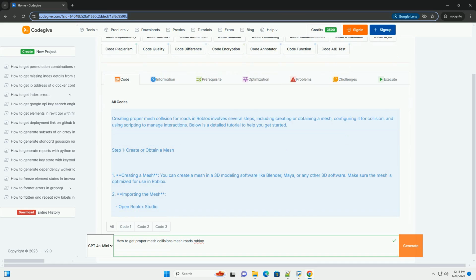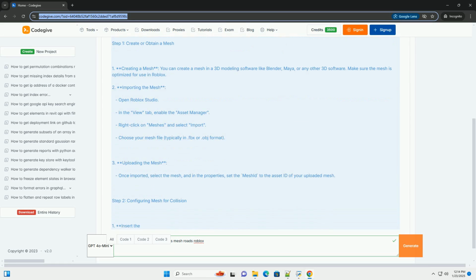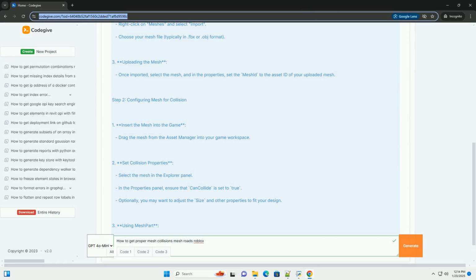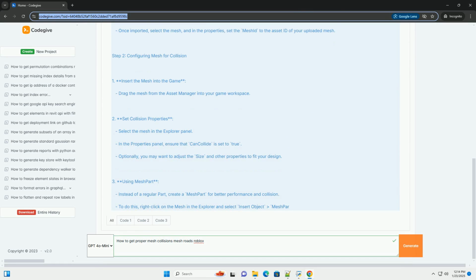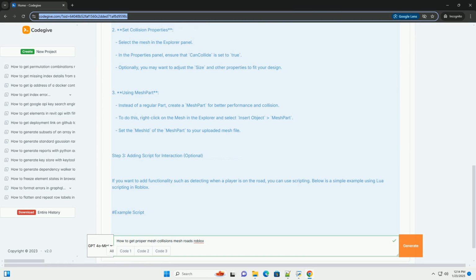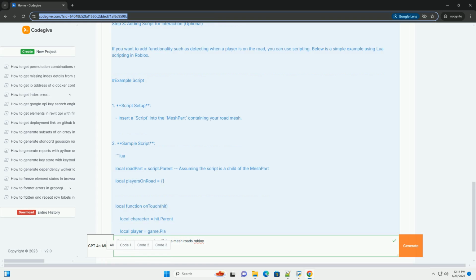Creating proper mesh collision for roads in Roblox involves several steps, including creating or obtaining a mesh, configuring it for collision, and using scripting to manage interactions. Below is a detailed tutorial to help you get started. Step 1. Create or obtain a mesh.